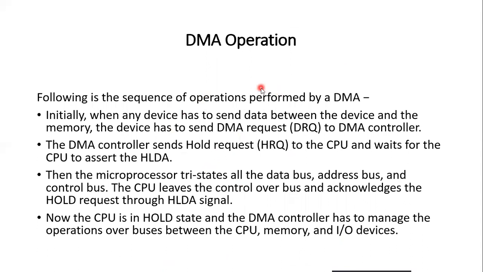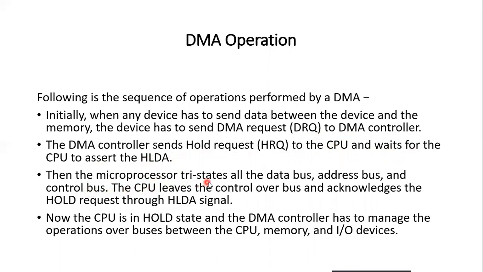Then the operation of the DMA. Initially, when any device wants to transfer data between the device and the memory, the device has to send a DMA request, that is DRQ, to the DMA controller. The DMA controller sends a hold request, that is HRQ, to the CPU and waits for the CPU to accept it with HLDA, that is hold acknowledgement.